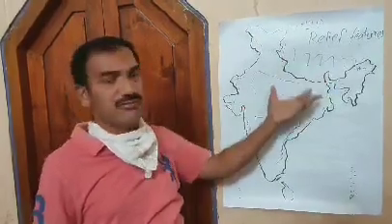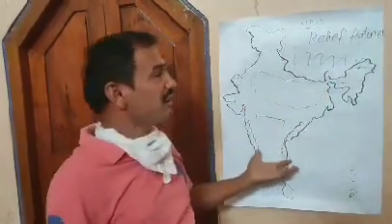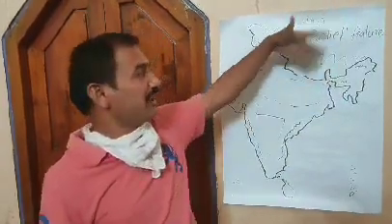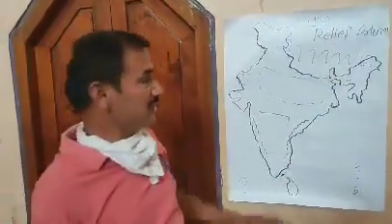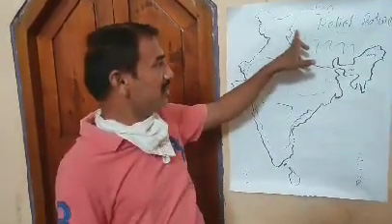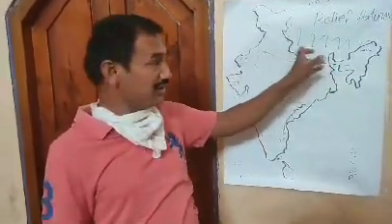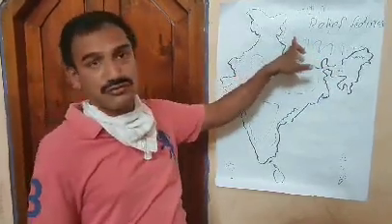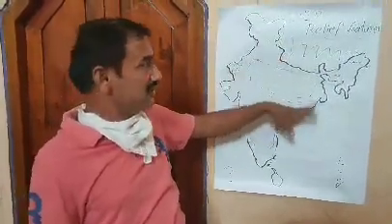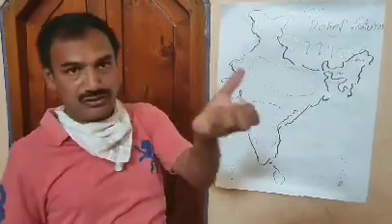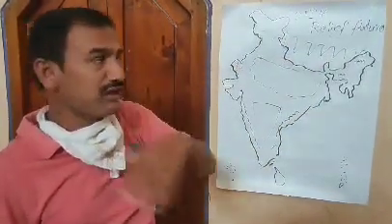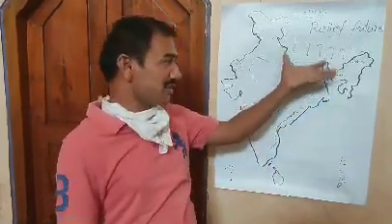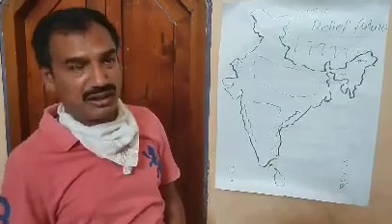So the Himalayas are very helpful for our agriculture, and they act as a natural barrier protecting India from foreign invasions. They also provide electricity to India, and they are the source of many perennial rivers. They are also very attractive places for foreign tourists, so we get foreign visitors to the Himalayan mountains. These are the advantages of the Himalayas.